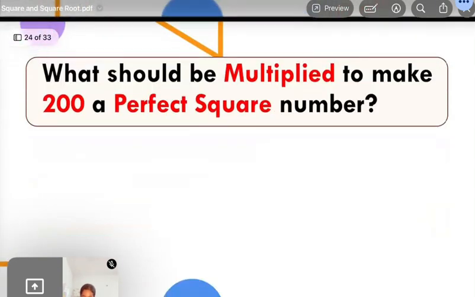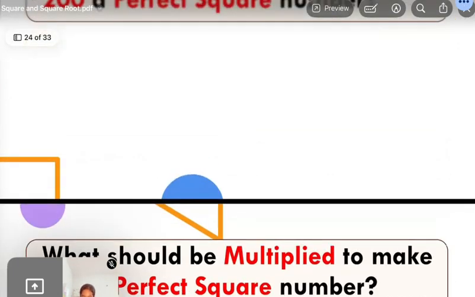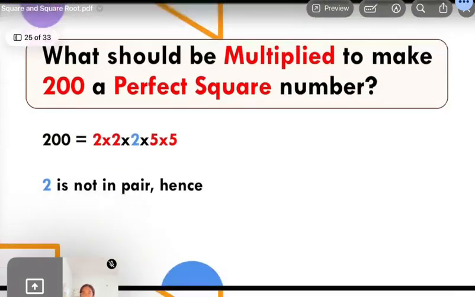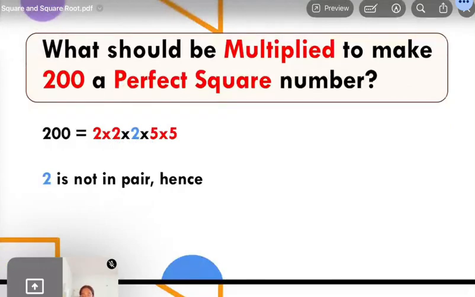Think about this: what should be multiplied to 200 to make it a perfect square number? Think, tell me the answer. Over here, 2 is not in pair. Do you agree?